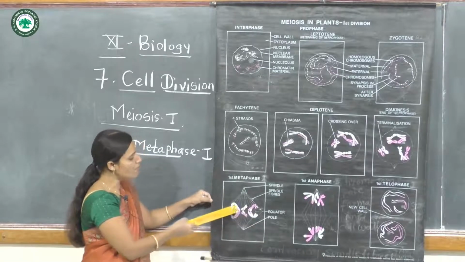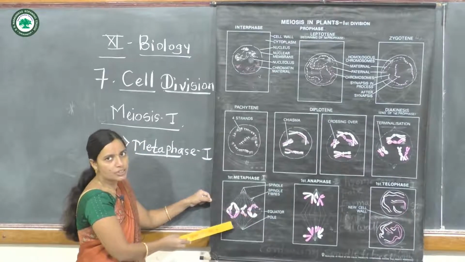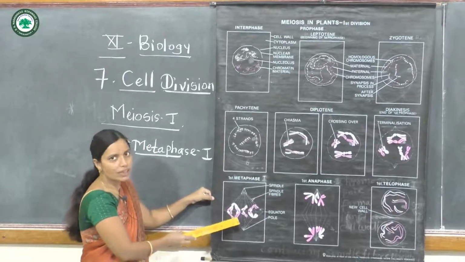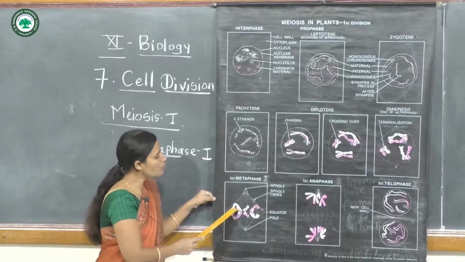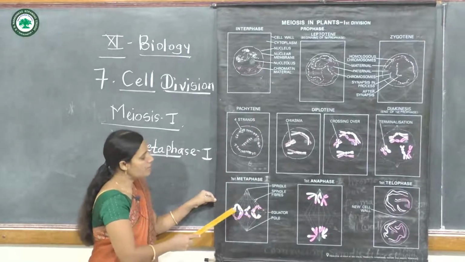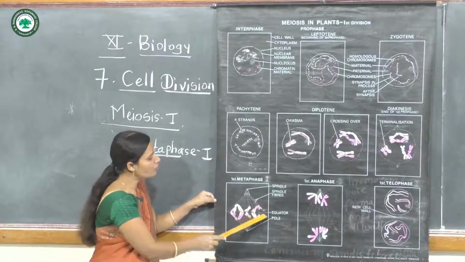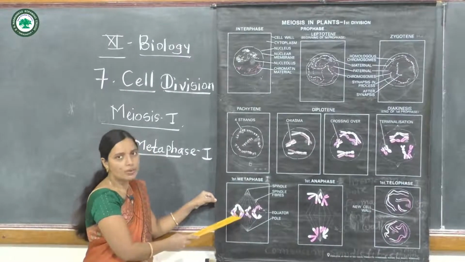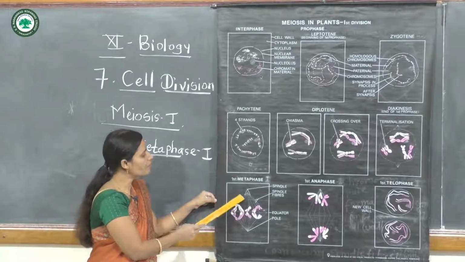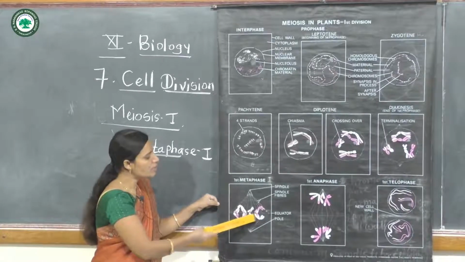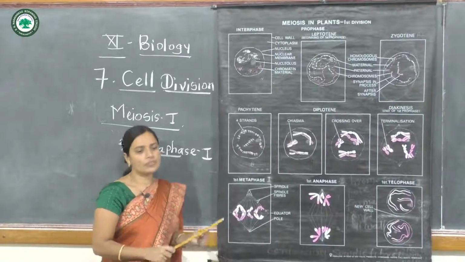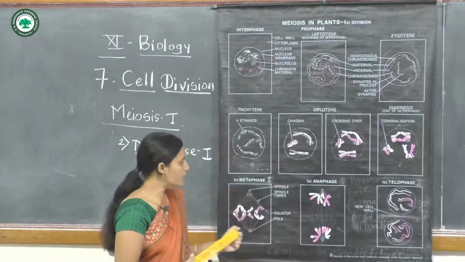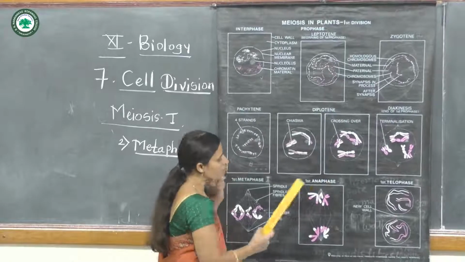These chromosomes arrange in the middle region, the equatorial region, in metaphase first. In this meiosis first, metaphase first, the chromosomes appear in the middle portion. Now the next phase, anaphase first.